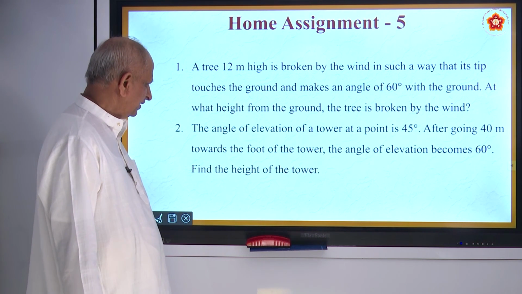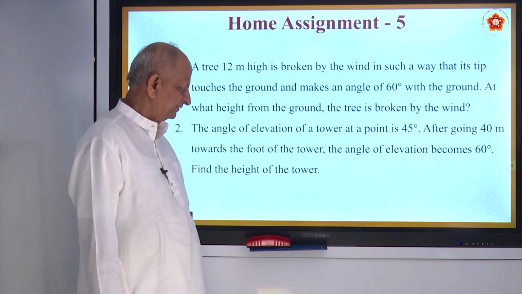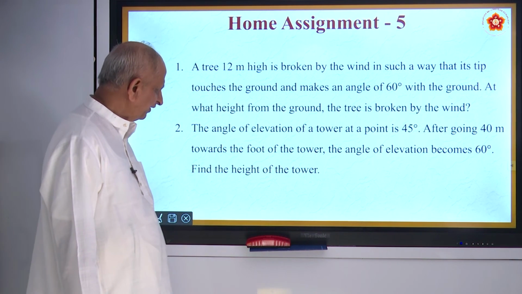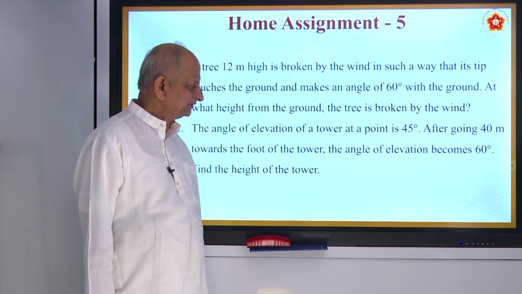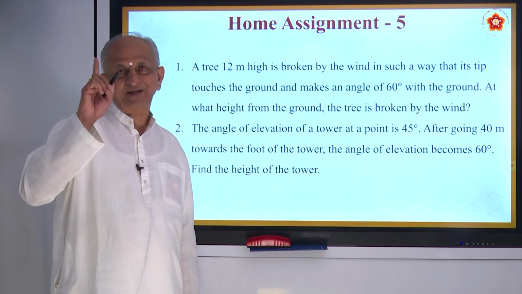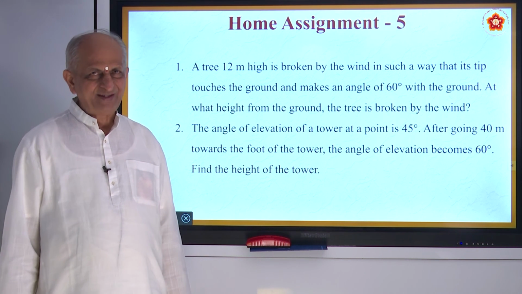Second question. The angle of elevation of a tower is 45 degrees. After going 40 meters toward the foot of the tower, the angle of elevation becomes 60 degrees. Find the height of the tower. These are 4 marks each. Will you try that?